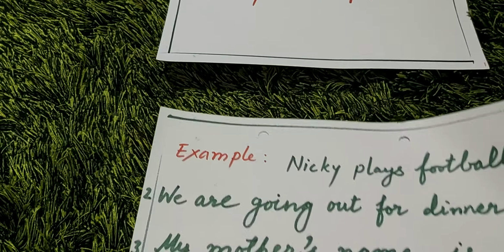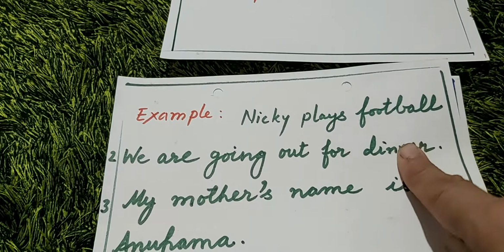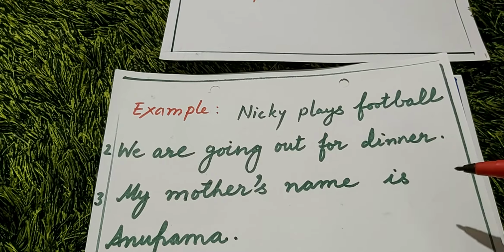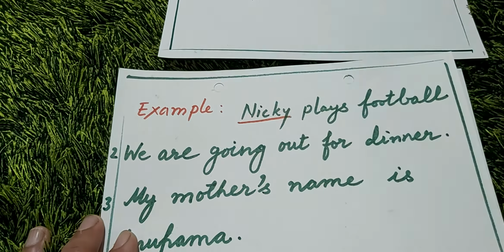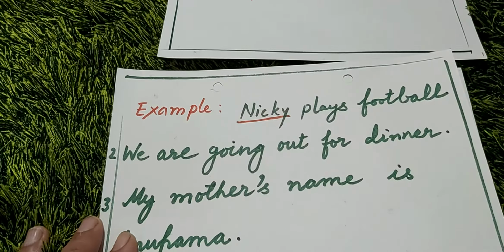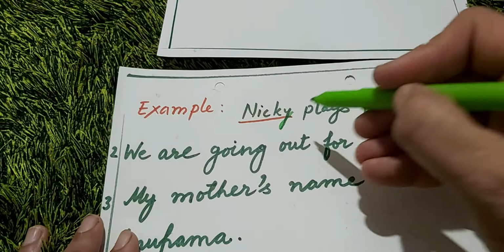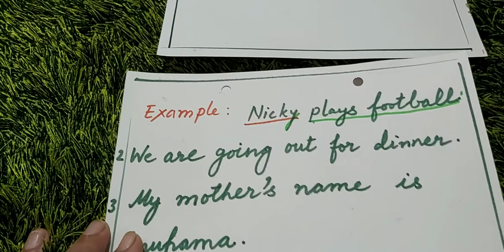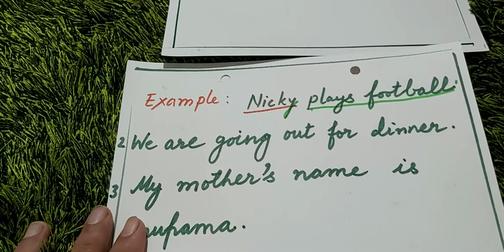Let's see through examples. Nikki plays football. Here Nikki is a subject and Nikki is a noun. It is the name of a person, so it is a noun. Plays football is the predicate. It tells more about Nikki, so it is a predicate.